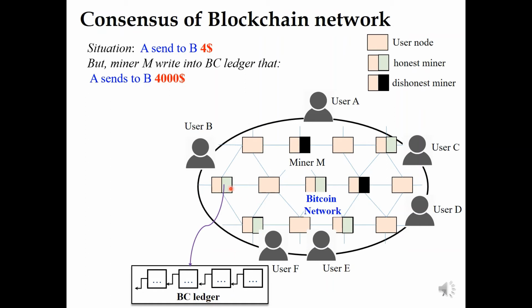At the same time, the other honest miners also receive the data and they write this data honestly, exactly like this, into the blockchain ledger. And this honest miner also does the same thing.